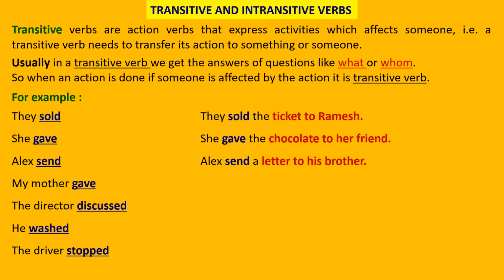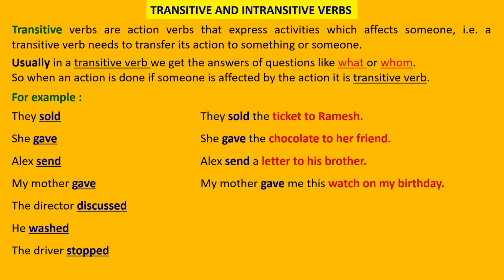Alex sent a letter to his brother. When Alex sent a letter, it goes to his brother. So the action is transferred to the brother. So whenever there is an object to which your verb is transferred and which gets affected, it is called a transitive verb.